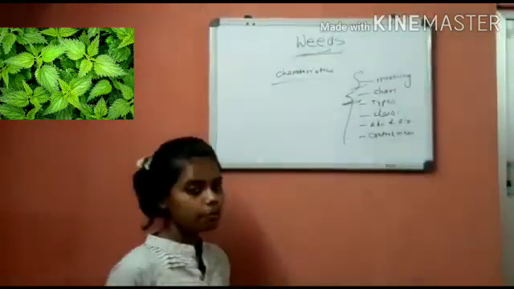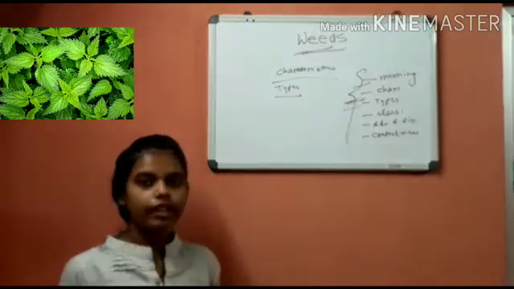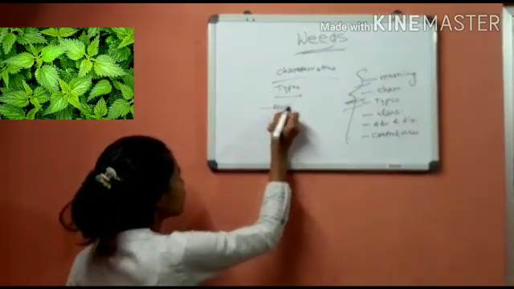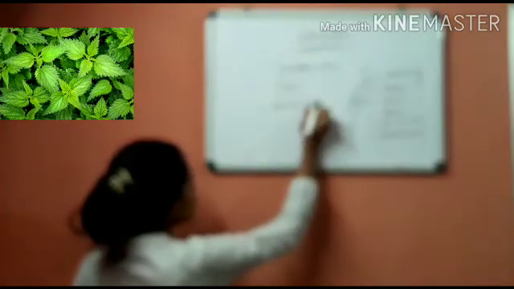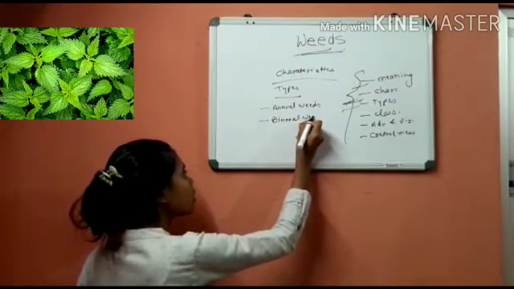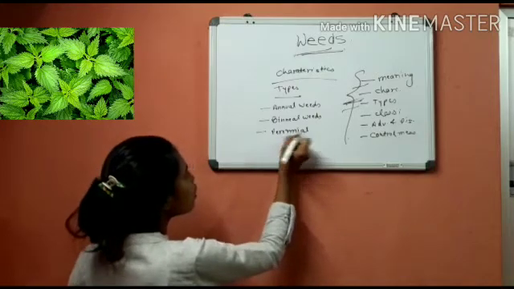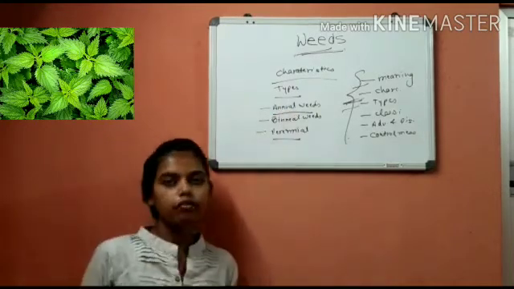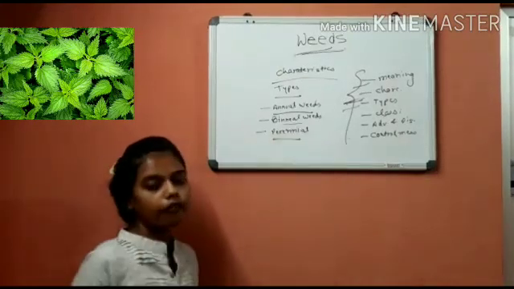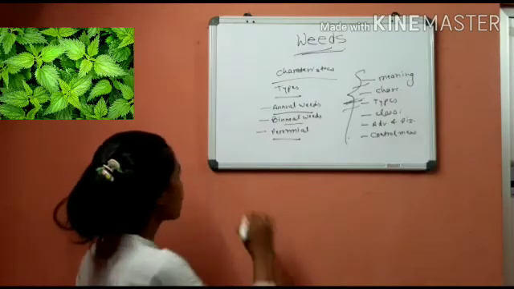Next we are going to see types of weeds. Generally, weeds are classified into three types. First one is annual weeds. Second one is biennial weeds. And third is perennial weeds. Annual weeds are those weeds which complete their life cycle within 1 year. Biennial weeds complete their life cycle within 2 years. And perennial weeds live for more than 2 years. So this was all about types of weeds.